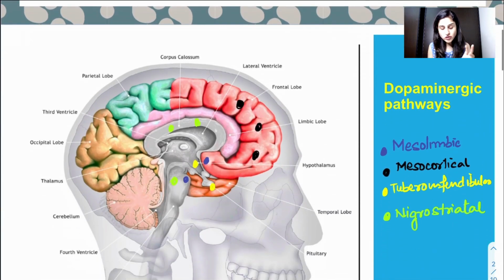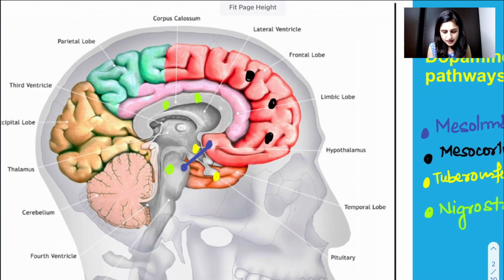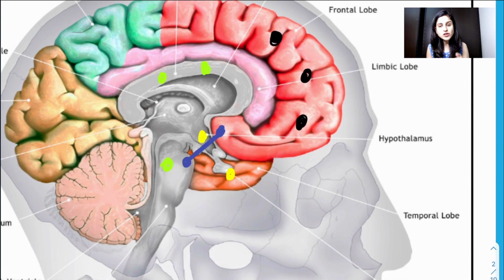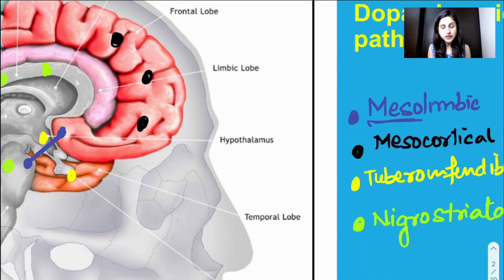So before I actually get into the extrapyramidal syndrome, let's just have a brief overview of what we are actually discussing. There's a problem somewhere in the dopaminergic pathway. So let's first have an idea what the dopaminergic pathways in our central nervous system are. Here I've tried to make 4 important dopaminergic pathways. The one in the blue, which I'll be marking from this one, I hope you can see this, right? This is your mesolimbic pathway.